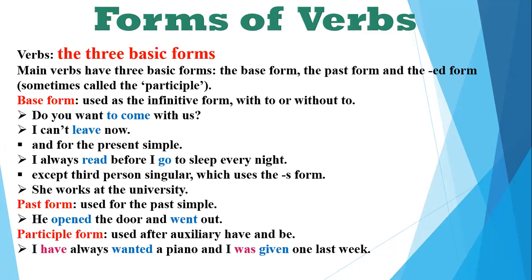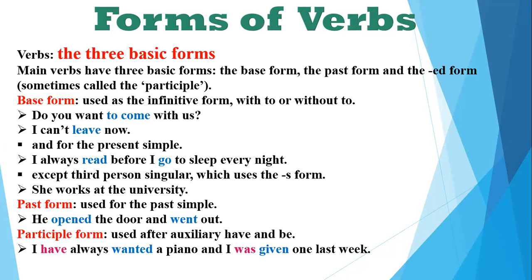So my have, that is in pink color here, is my auxiliary verb. Always wanted, that is the third form, the participle form of the verb want. Now for want, it's wanted and wanted, same for the second and the third forms. And was given one last week. Now my was, that is be, changes into was, that is my auxiliary verb in the pink, and that is right before the verb here.